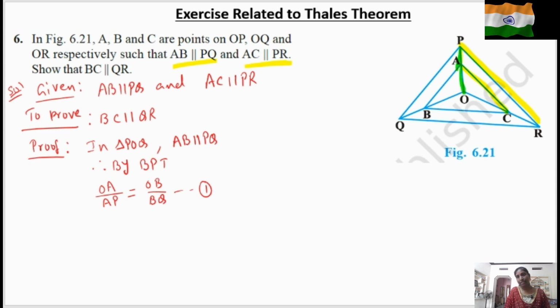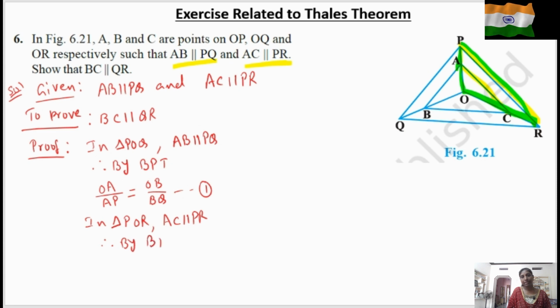We have to take triangle POR, in which AC is parallel to PR. Therefore, by BPT, we can write OA by AP is equal to OC by CR. Now call it equation number 2.